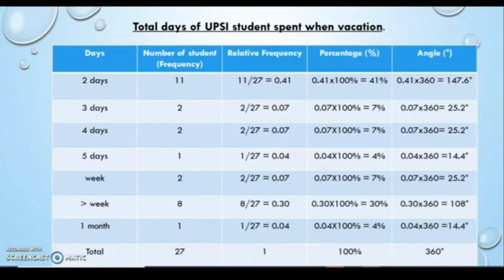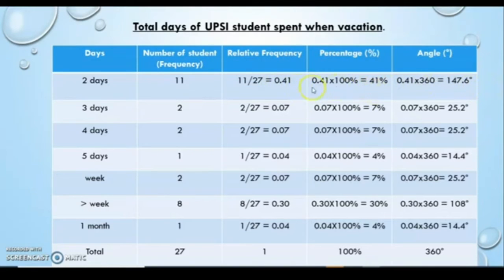Since it is the same as the previous one, we also analyze this data by using a pie chart. I have taught you just now how to make a pie chart and what we need: relative frequency, percentage, and angle. So we just move to the pie chart.